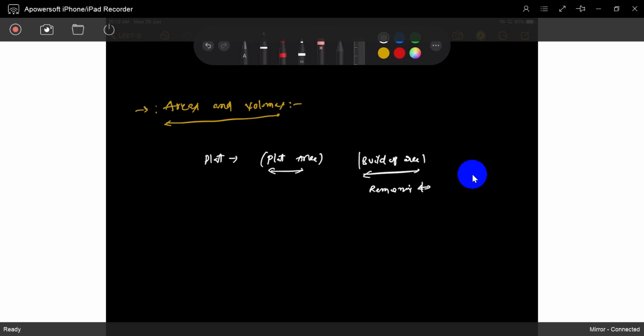Also, with this topic you can learn a higher level of knowledge in estimation and costing. You can learn the estimation and costing subject in E3, I think in the first or second semester. So you can gain good knowledge of estimation and costing.